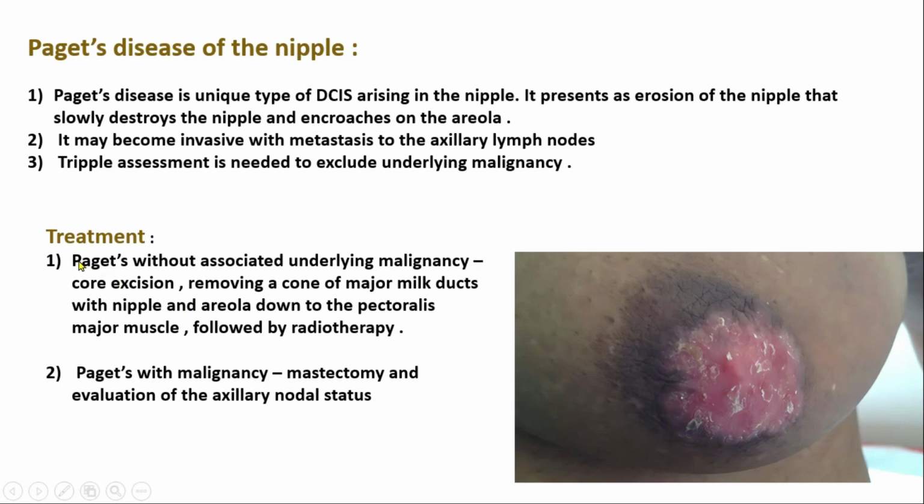Okay, so what will be the treatment? There are two conditions: Paget's without associated underlying malignancy, so we need core excision, removing a cone of major milk duct with nipple areola down to the pectoralis major muscle, followed by radiotherapy. And if Paget's is present with malignancy, then mastectomy and evaluation of the axillary nodal status.